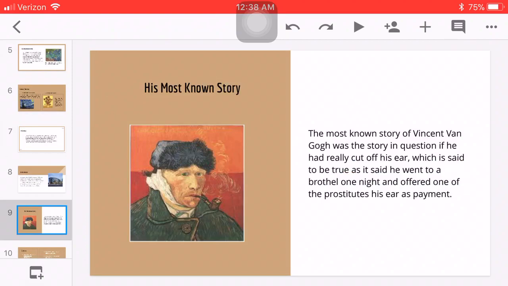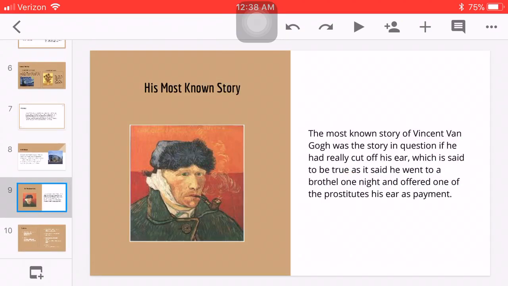It is said that he went to a brothel one night and told one of the prostitutes that he would pay her, but he offered his ear instead as a payment and told her to take care of it and treasure it. And I think it was later found, although it wasn't in a very great condition.